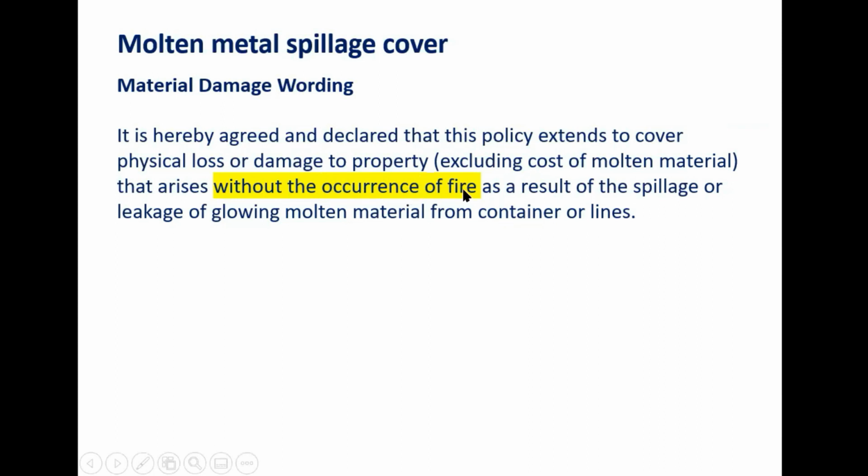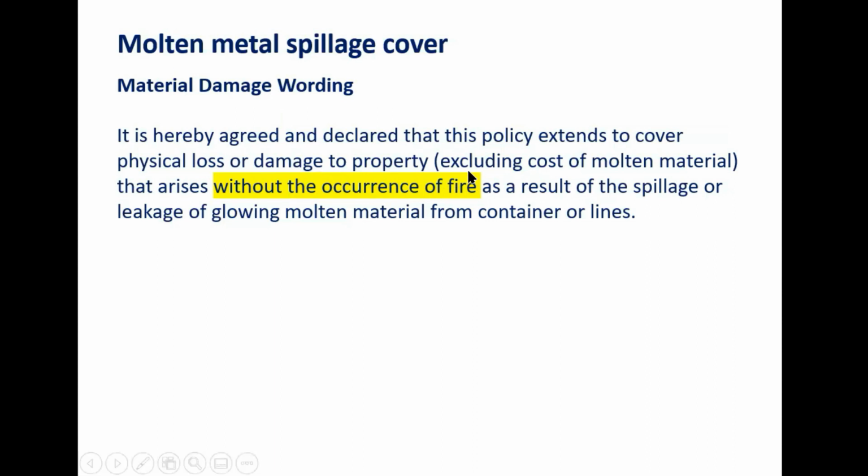And if it is fallen on the ground from a height, it spills nearby. And whatever property comes into contact with the molten metal, it gets damaged. So this damage to the nearby property is covered without the occurrence of fire. Fire has not taken place. If fire has taken place, then this add-on cover will not work, because then the loss will be covered under fire peril. That's all together a different thing.